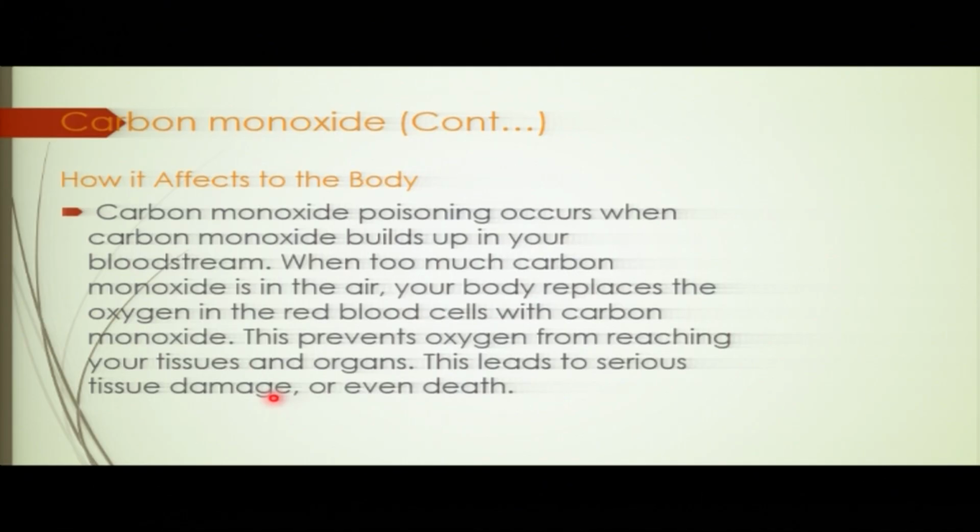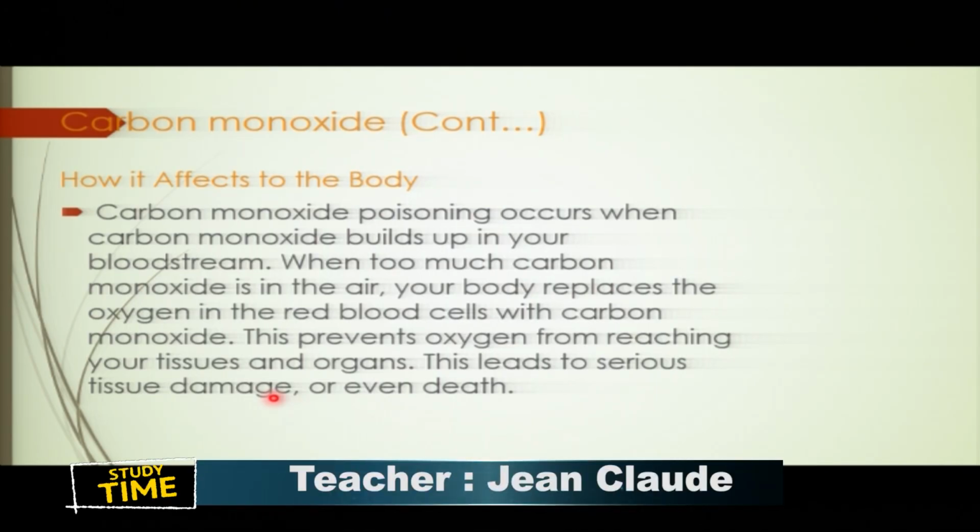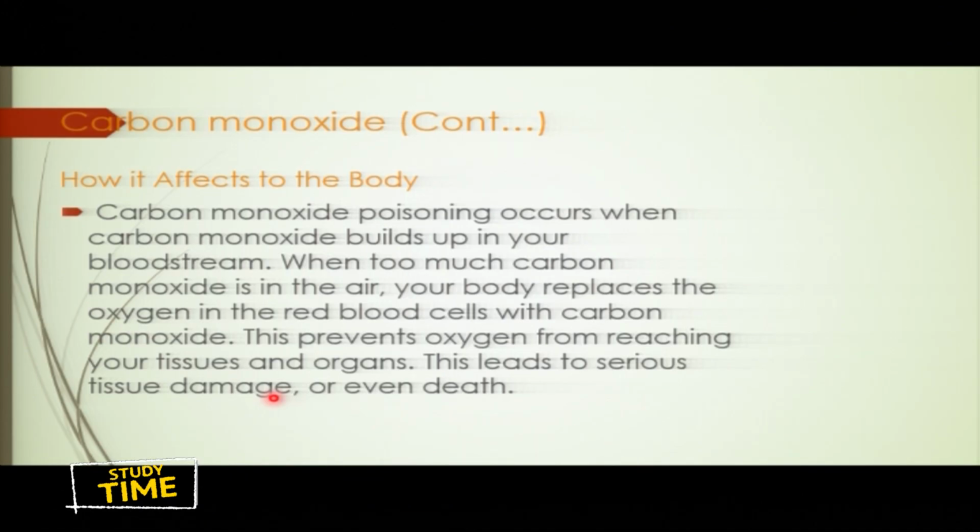Let me give you an example if you want to know. You know this charcoal burner we use at home when we cook. This charcoal burner, if you sleep where it is, in the same room, what's going to happen? You will die. You know why? Because that charcoal burner is going to produce carbon monoxide. It consumes oxygen to be burned, and then it releases carbon monoxide. Then when you are sleeping, you breathe in carbon monoxide. So finally, when this carbon monoxide reaches into the tissues, you know what's going to happen? The tissues are going to be damaged. And then finally, you die.